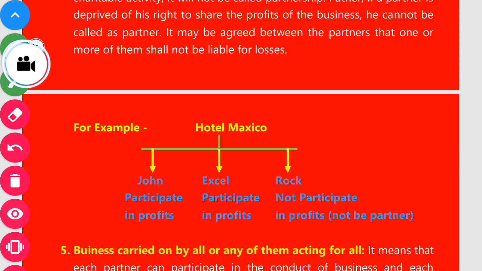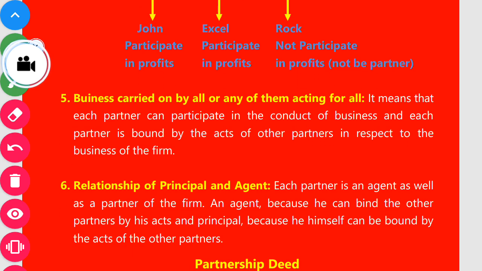Now we will discuss the fifth point. The point is: the business carried on by all or any of them acting for all. It means that each partner can participate in the conduct of business. All the partners have a right to conduct the business activities, and each partner is bound by the acts of other partners in respect of the business of the firm. Every partner has the right to conduct the business activities, and every partner can bind other partners for his act.